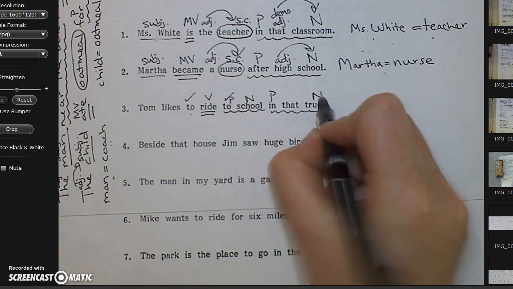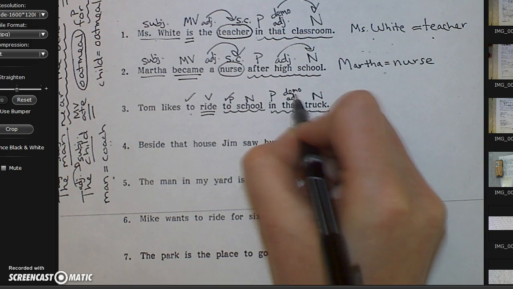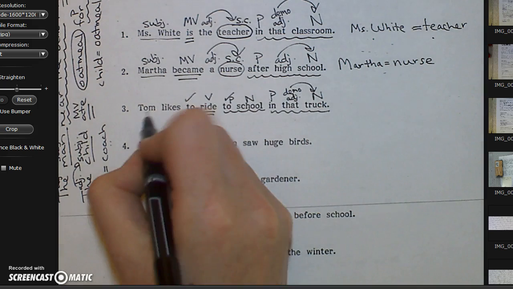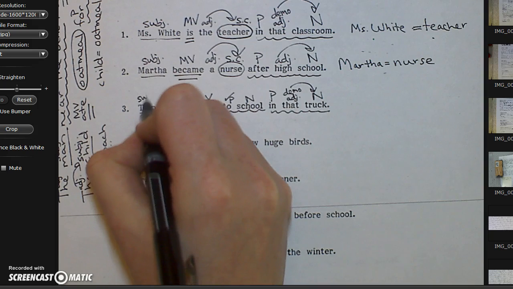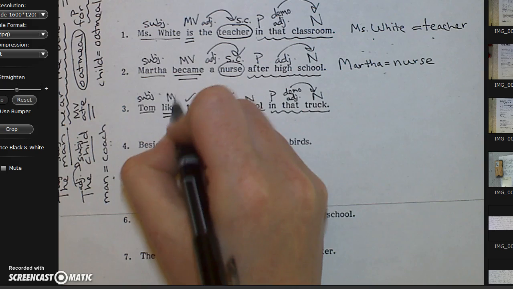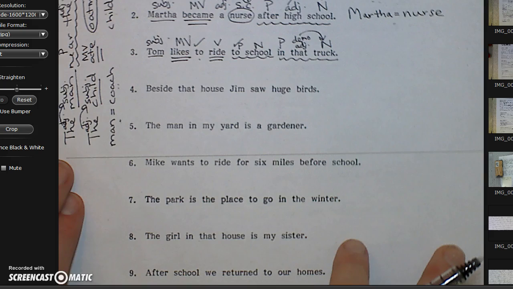Preposition. Noun. This, that, these, and those are demonstrative adjectives that show which. Who or what is doing the action? Tom. What is Tom doing? Tom likes. There are no words left, so there is not a complement in this sentence, so we have nothing to check.